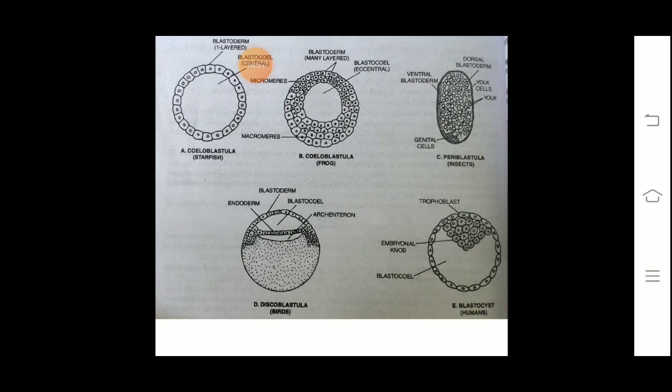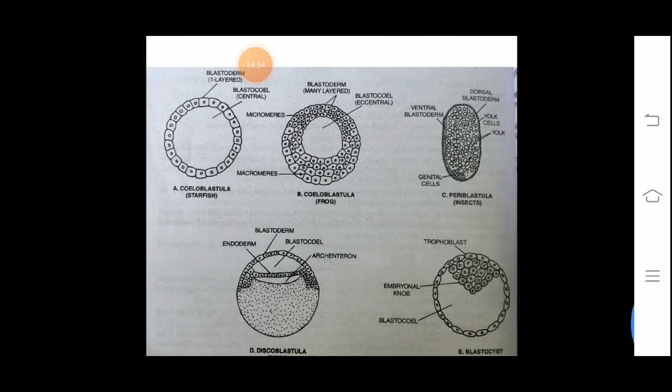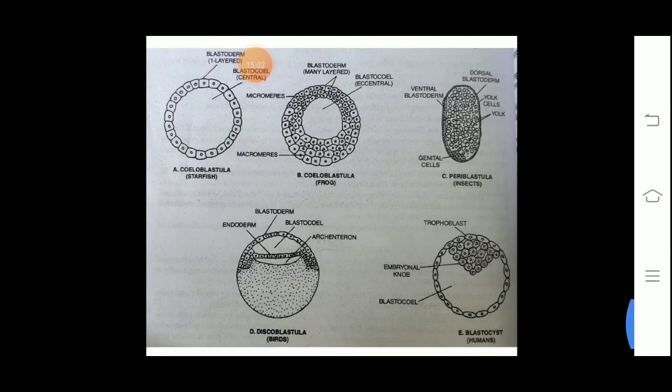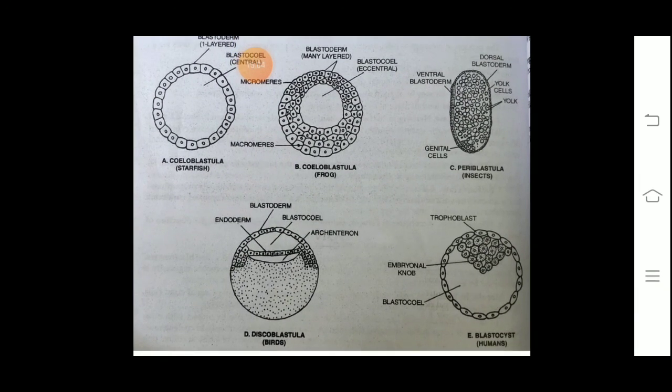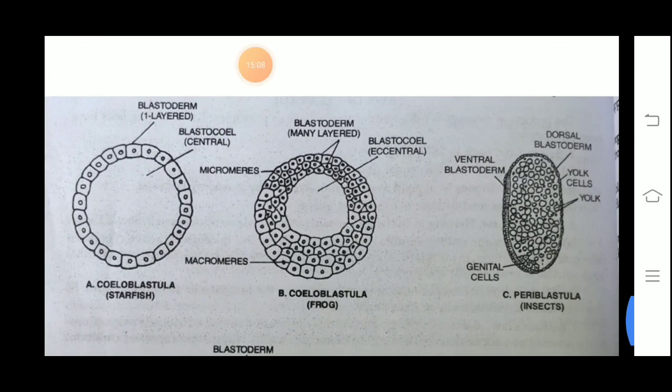And after that, after morula, blastula comes. In blastula, there is a cavity called blastocoel. It appears. Now, what is blastulation? There are different types of blastulation we observe in animals. First is coeloblastula. It occurs in the starfish.